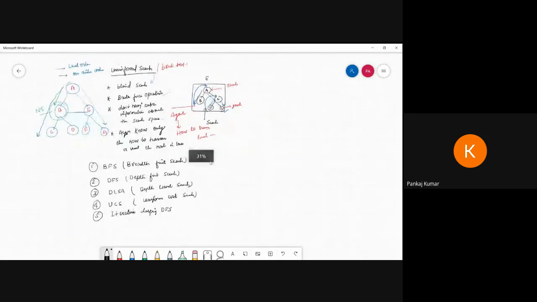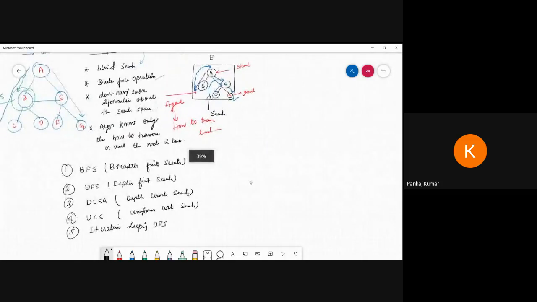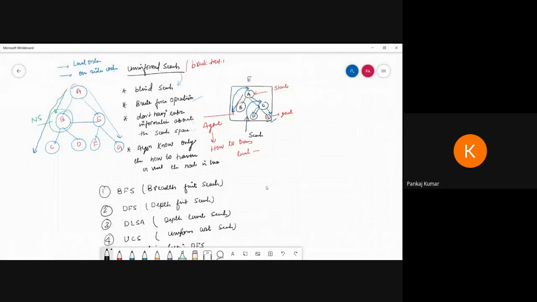Now I think this point is clear to you: all these algorithms know only how to traverse or visit the nodes, because we know level order traversal. So how does depth first traverse? Suppose this is the given tree, then we can traverse like this.